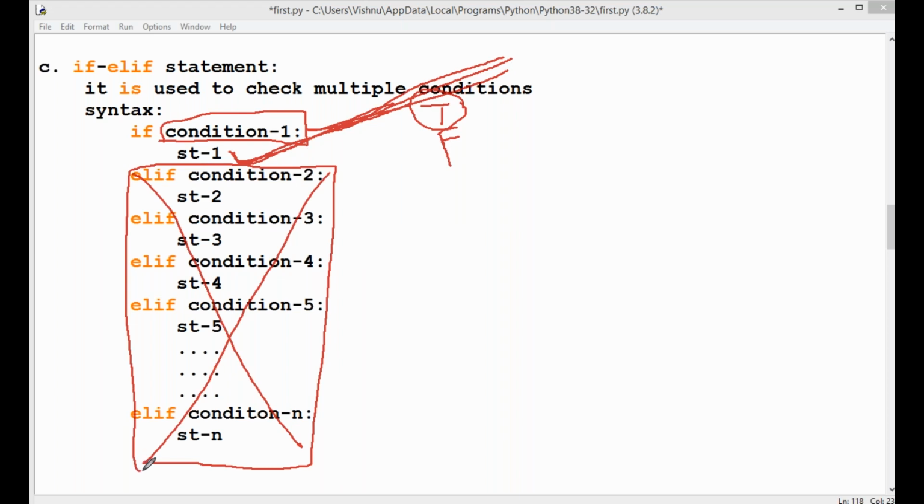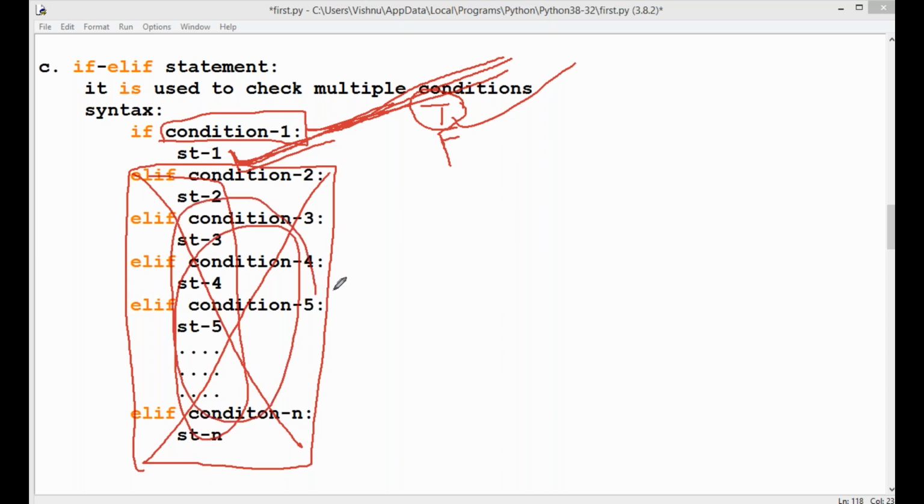Clear, guys? The remaining part is not executed. Okay, first check condition 1. Here we are using multiple conditions. First check condition 1. If this condition returns true, then this statement will be executed. The remaining part is not executed.